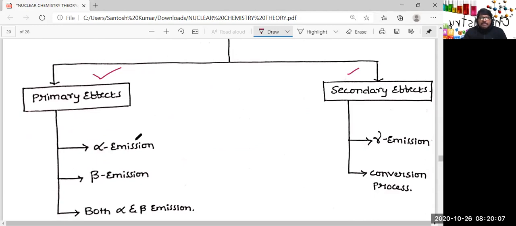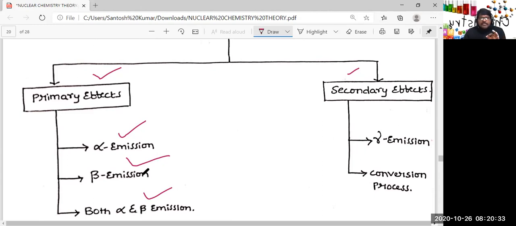We have alpha emission, beta emission, and both alpha and beta emission. So what will happen when alpha emission takes place? What is the consequence due to alpha emission? Three points we need to answer, and the fourth point: how many alpha particles are emitted? In each of alpha emission and beta emission, we need to discuss four points.